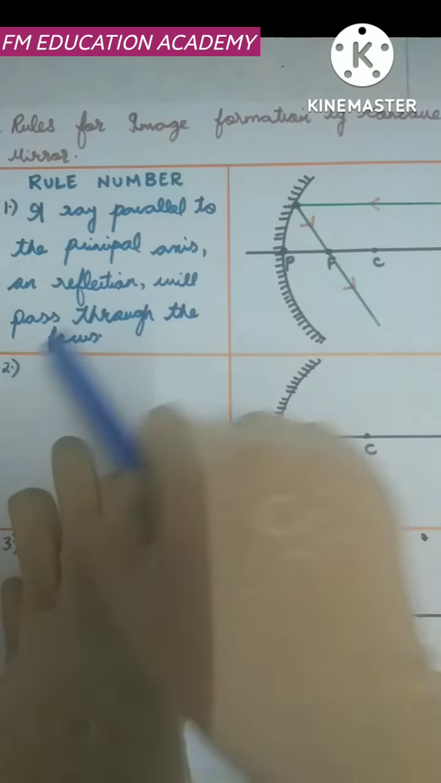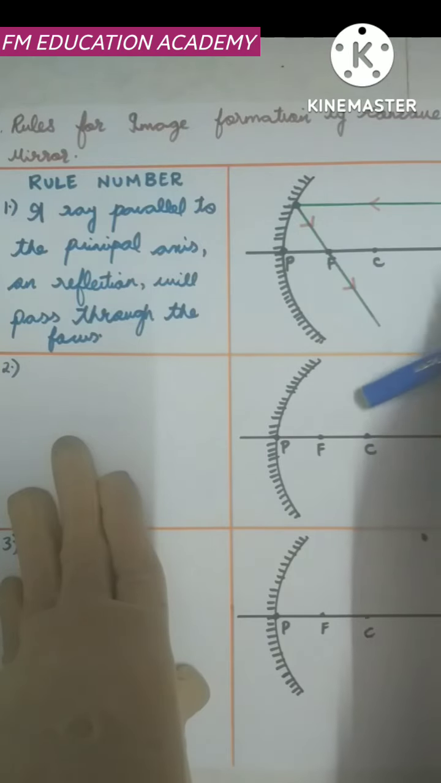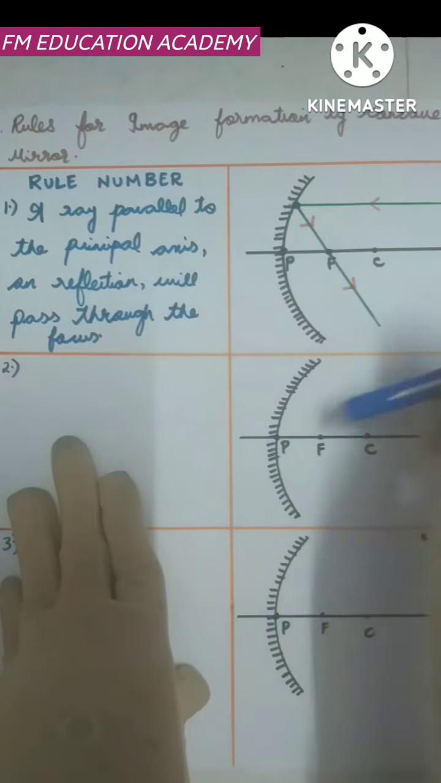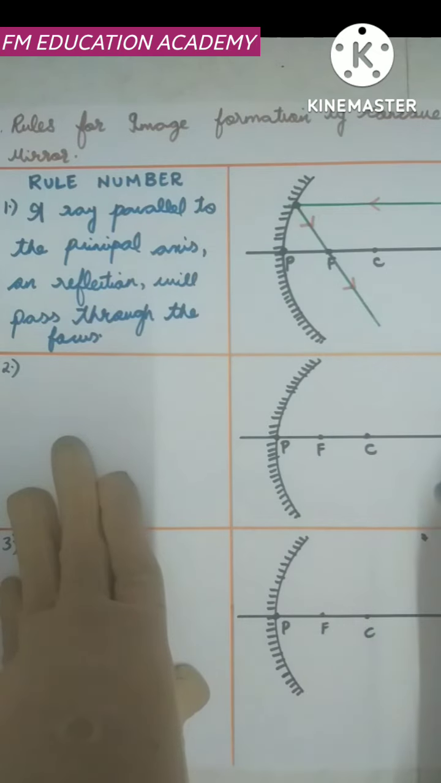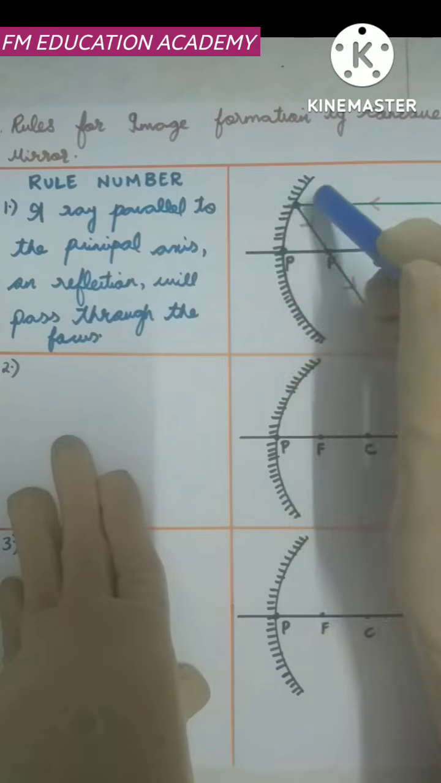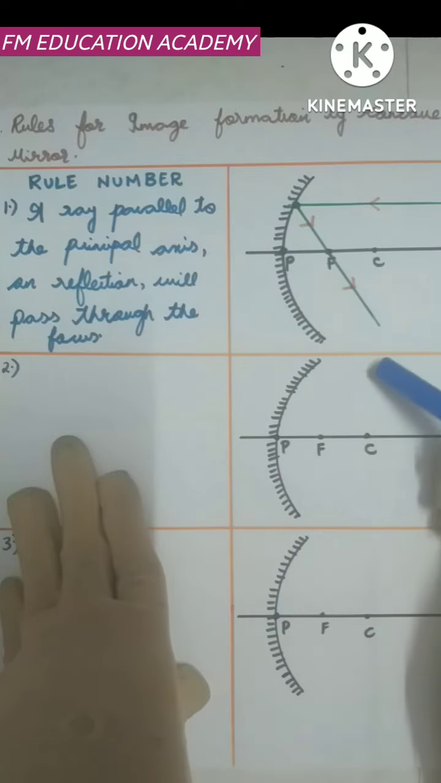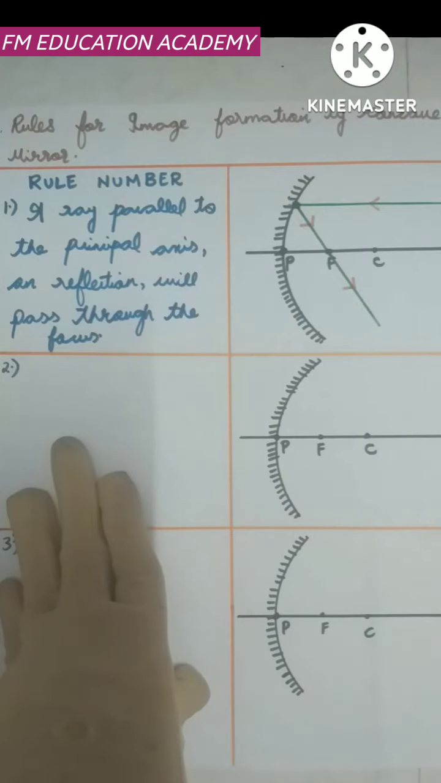Now rule number 2 is opposite to rule number 1. Rule number 2 says that a ray traveling in the direction of focus, on reflection will become parallel to the principal axis. First case was a ray which is parallel to the principal axis passes through focus. Second rule is, a ray passing through the focus becomes parallel to the principal axis.